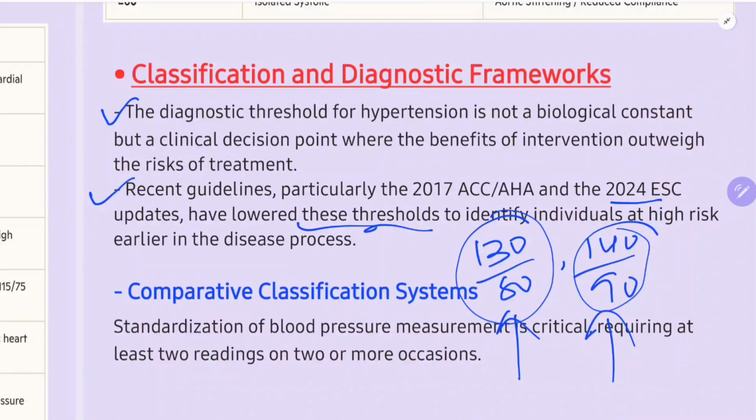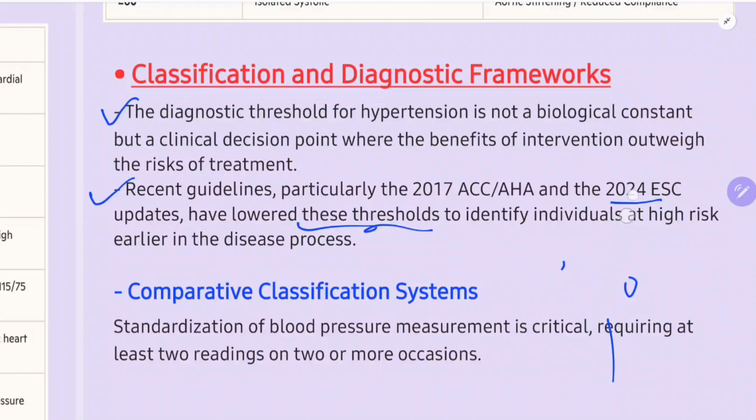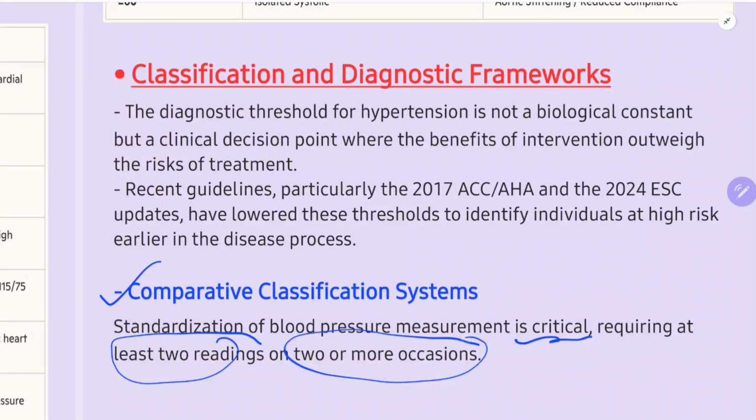So we will see the comparative classifications now. Standardization of blood pressure measurement is important, requiring at least 2 readings on at least 2 separate occasions. Davidson says at least 2, Oxford says at least 3. Davidson gives a 1 week gap between the visits, but you can take a 2-3 days gap also.